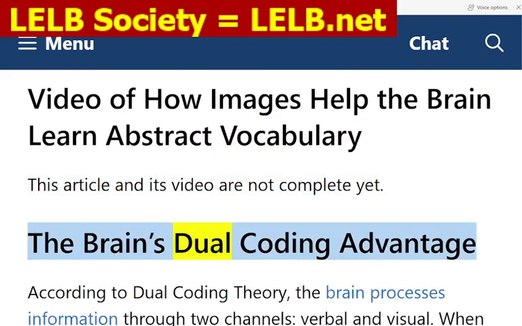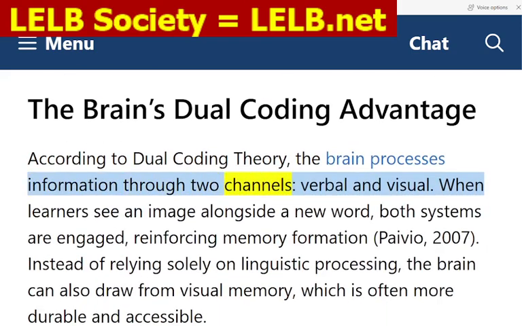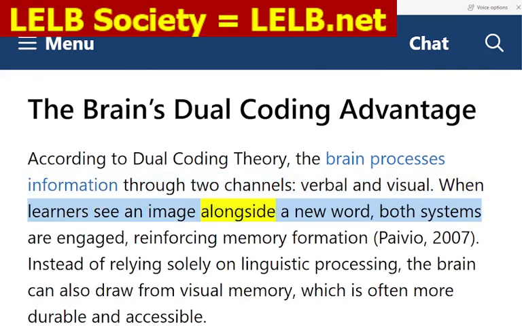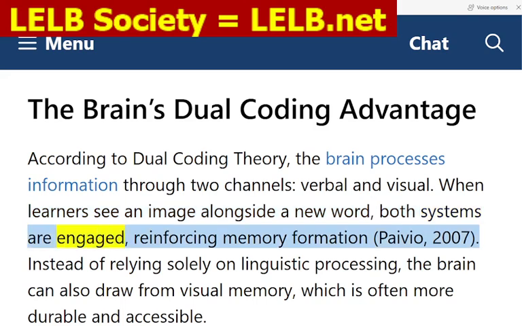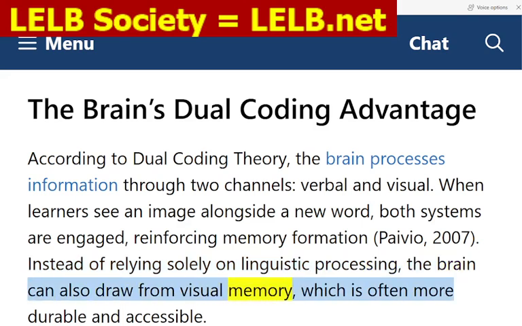The brain's dual coding advantage. According to dual coding theory, the brain processes information through two channels, verbal and visual. When learners see an image alongside a new word, both systems are engaged, reinforcing memory formation (Paivio, 2007). Instead of relying solely on linguistic processing, the brain can also draw from visual memory, which is often more durable and accessible.